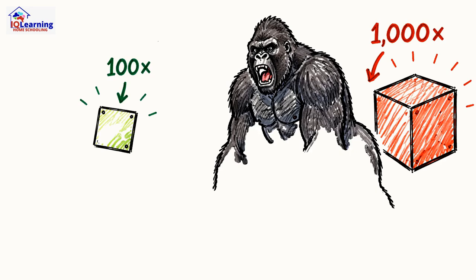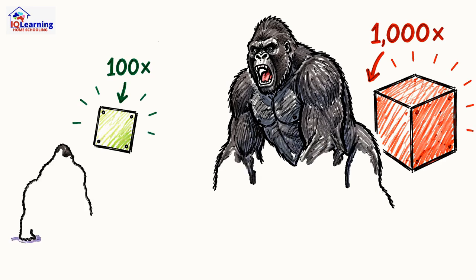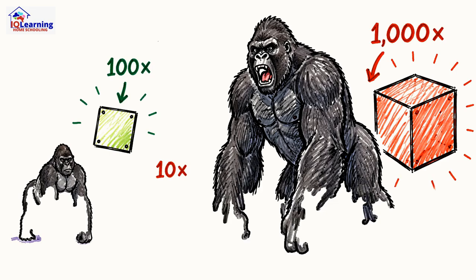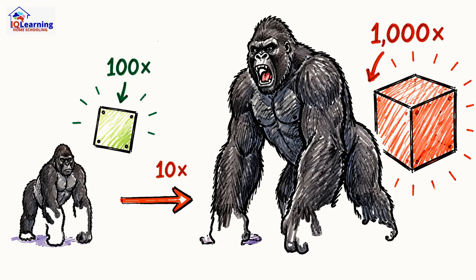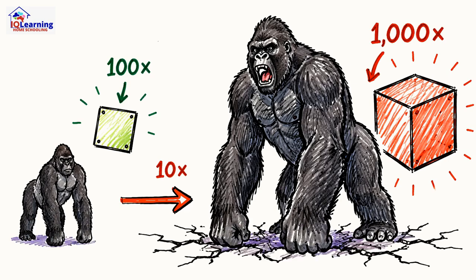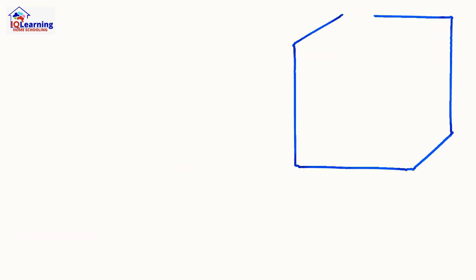That sounds great, right? But its weight, which depends on volume, would increase by 10 cubed. That's 1,000 times heavier. 1,000 times the weight, supported by bones only 100 times stronger. The giant would collapse under its own mass. This is the square cube law, and it's all about scaling.